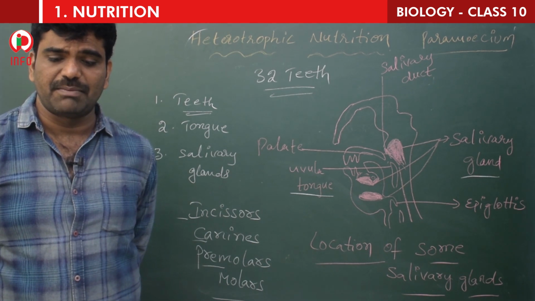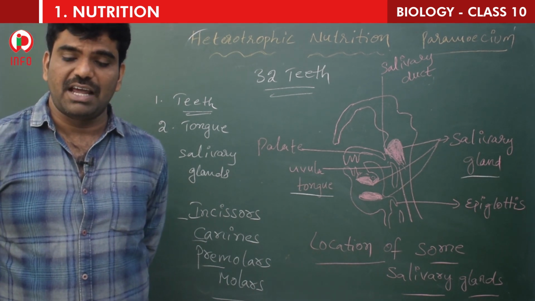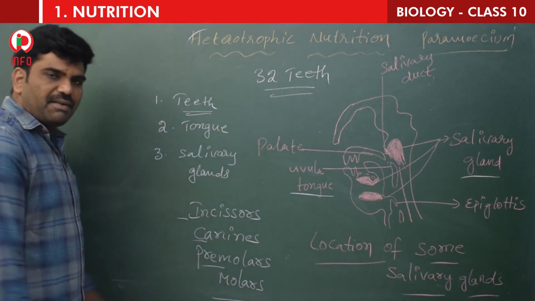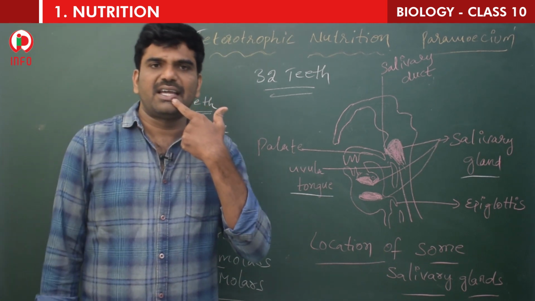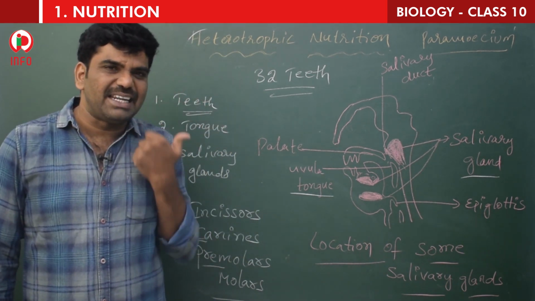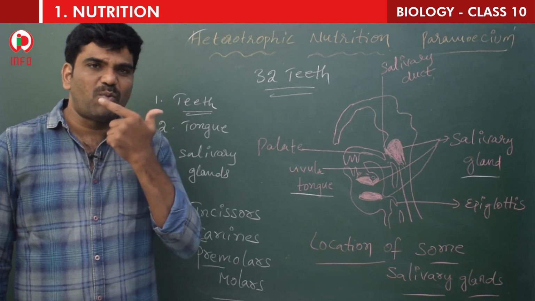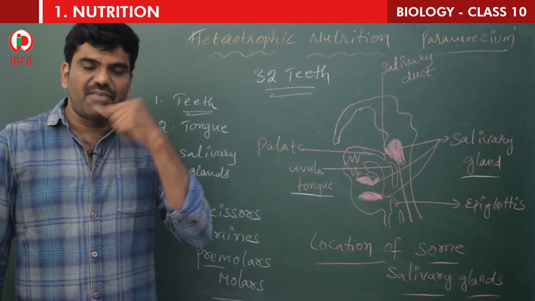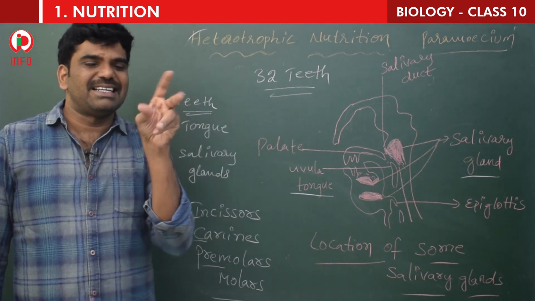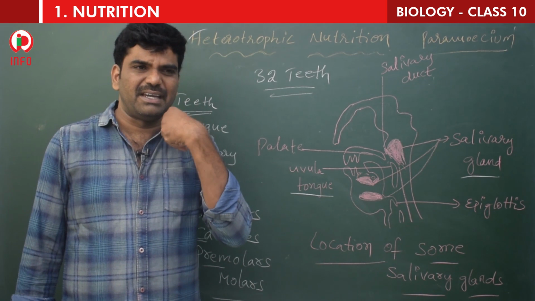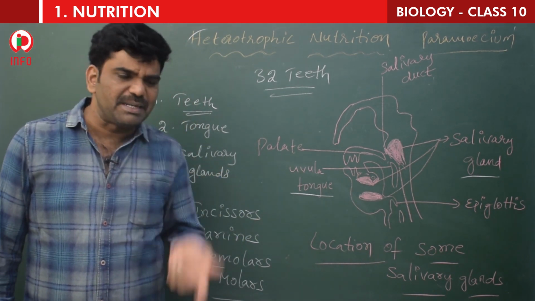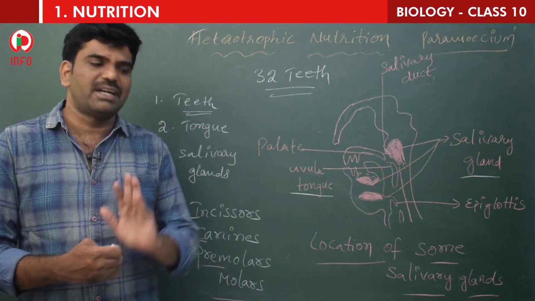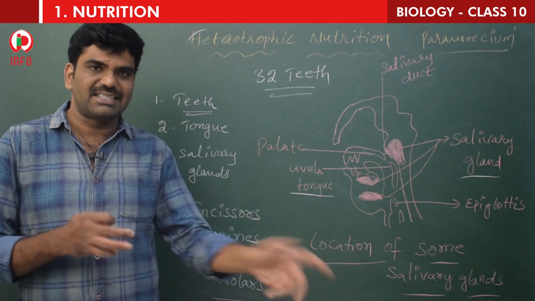Food is cut and crushed by our teeth in the mouth and mixed with saliva to make it a wet and slippery lump called the bolus. So anyway, we will chew with the help of the teeth and we will make the food material wet with the help of the moistness that comes from the salivary glands, which is called saliva. So with the help of saliva, we will make it a slippery lump. See children, after eating, if you spit it out, you can see the difference between the food when you take it inside the mouth and after spitting it. So that is called bolus.